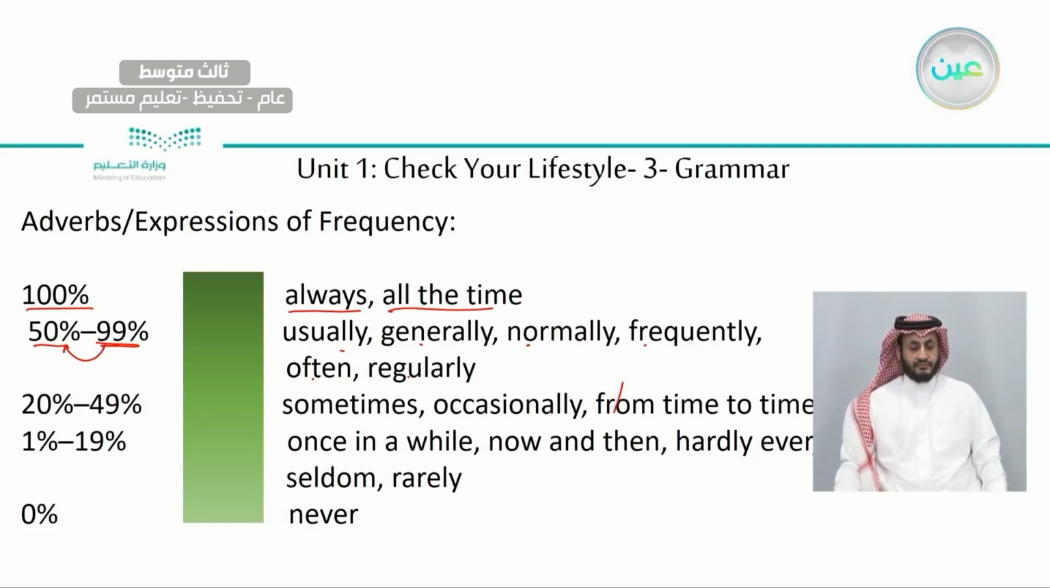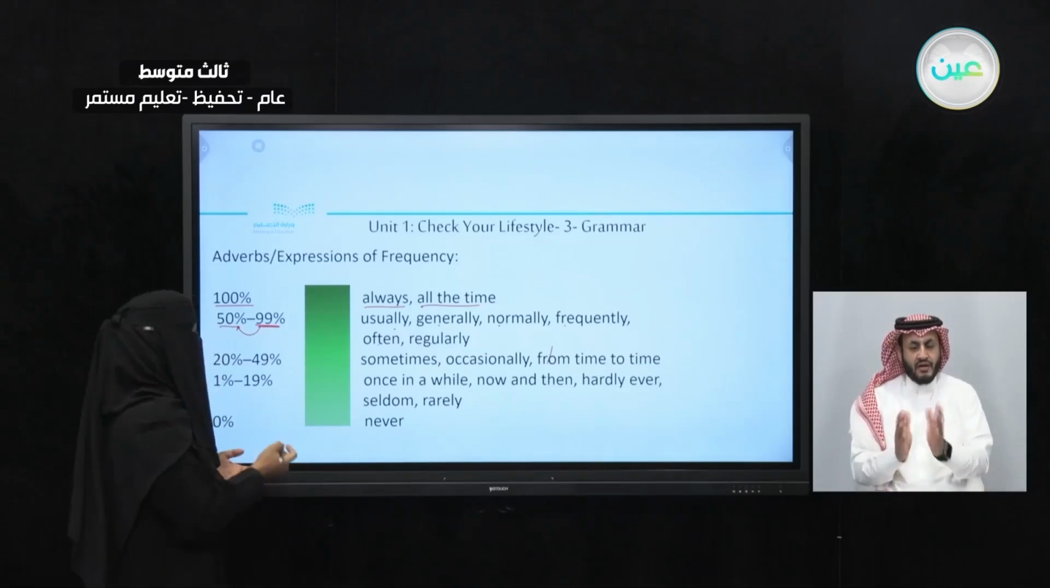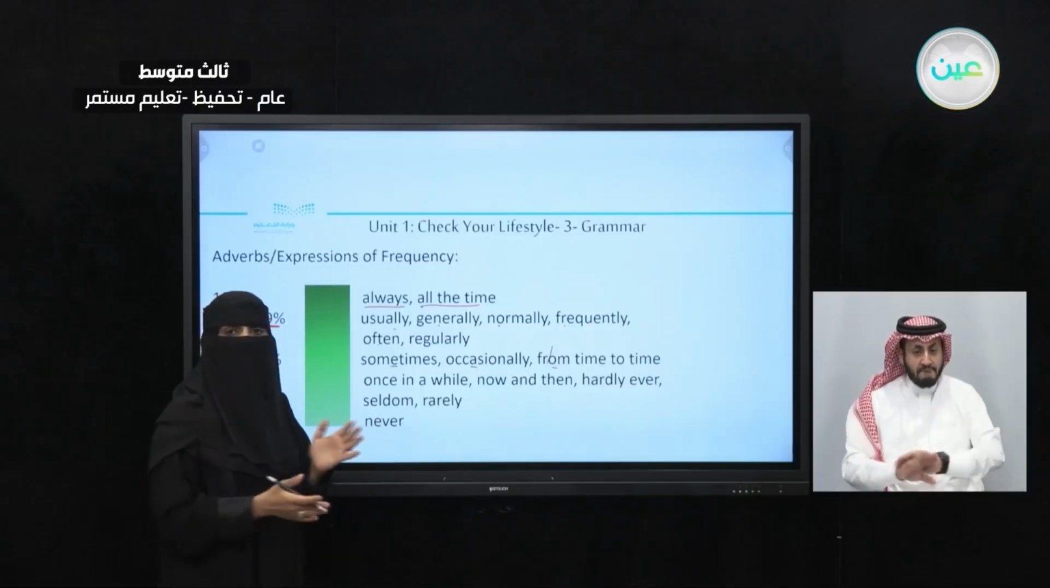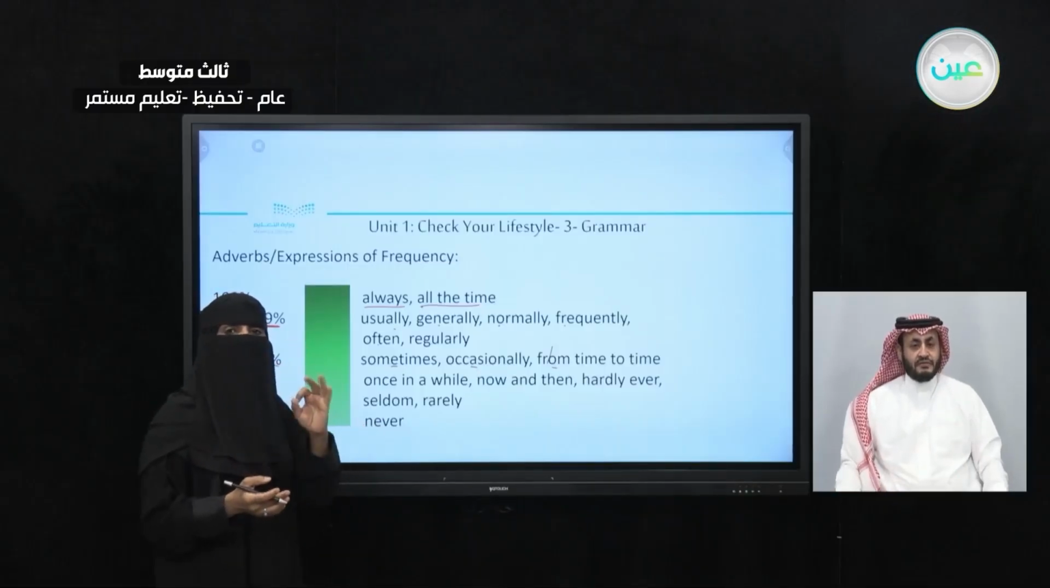And if there is something you do, but you do it 49% of your time, or you do it 20% of the time, which one do you use? You use sometimes, occasionally, from time to time, once in a while, now and then, hardly ever, seldom, or rarely. Okay? What if there is something you never do? Something you didn't do. You do it 0% of the time.